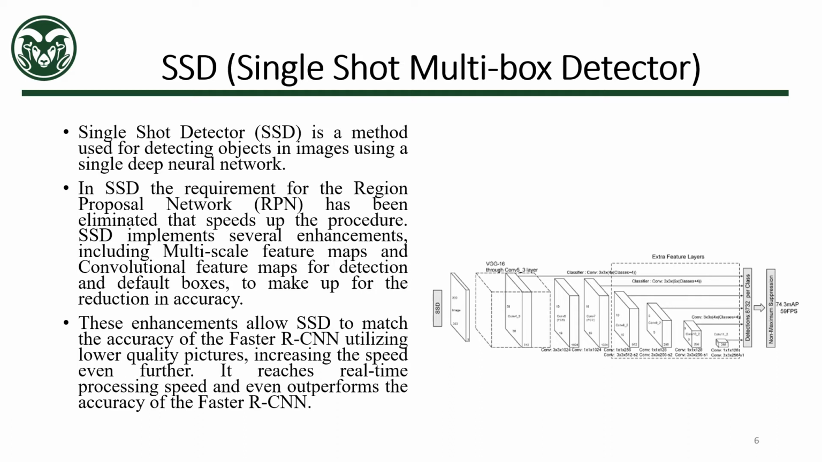SSD implements several enhancements including multi-scale feature maps and convolutional feature maps for detection, and default boxes to make up for the reduction in accuracy. These enhancements allow SSD to match the accuracy of Faster RCNN while utilizing lower quality pictures, increasing the speed even further. This even reaches the real-time processing speed of Faster RCNN and even outperforms Faster RCNN in terms of accuracy.